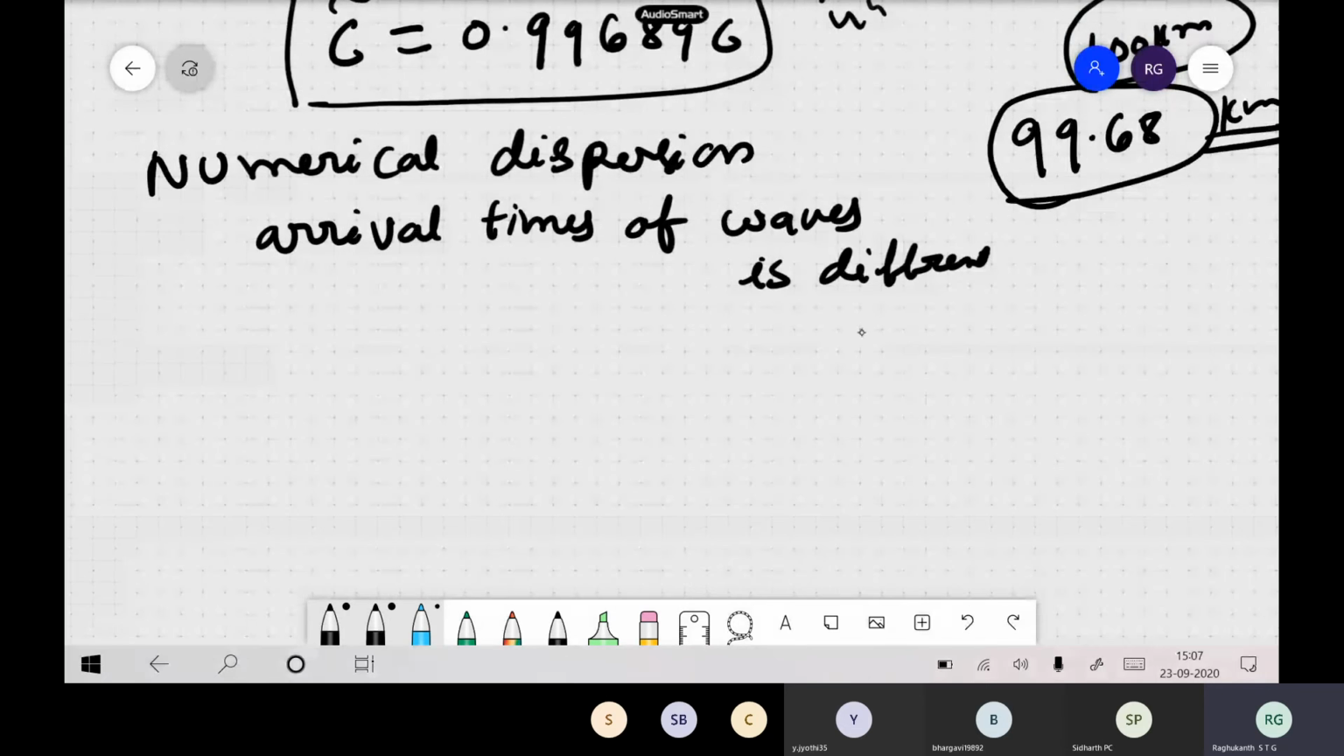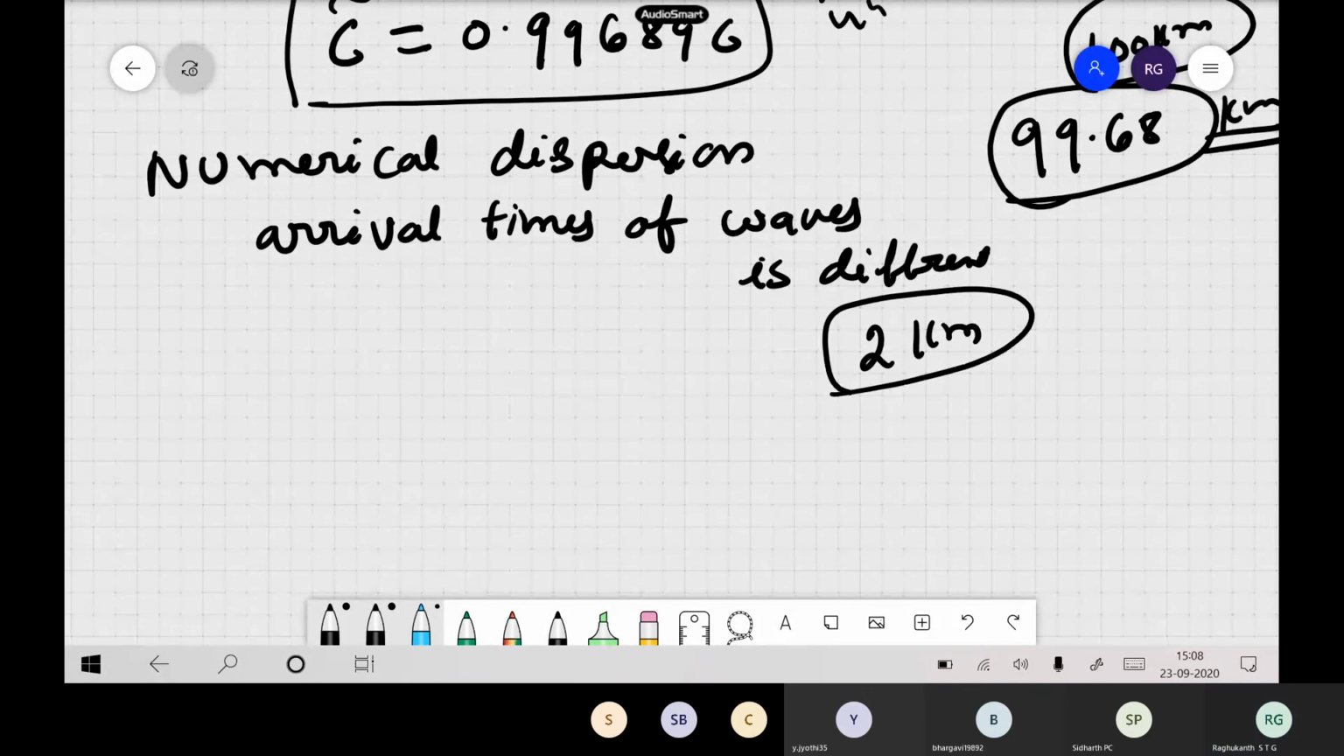Suppose it is at 2 kilometer distance, then what happens? Suppose the distance is very, very small, what happens? The arrival times of waves will be more or less the same. But when you go far away, 1,000 kilometers, 10,000 kilometers, then a deviation happens, and this creates a lot of error in your calculations. It's a very important and very fundamental thing in any numerical scheme.